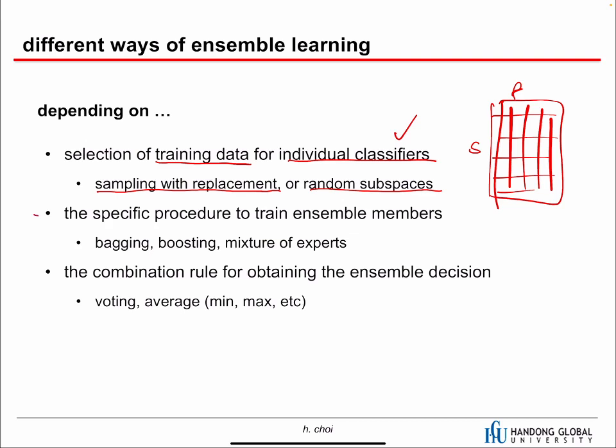And next, the specific procedure to train ensemble members. We have bagging, boosting, and a mixture of experts. We're going to talk about these specific procedures in this chapter. The last one is the combination rule for obtaining the ensemble decision. We can use a majority vote or average, or sometimes a mean or max. Depending on these options, we can build a new ensemble learning method for your classifier.